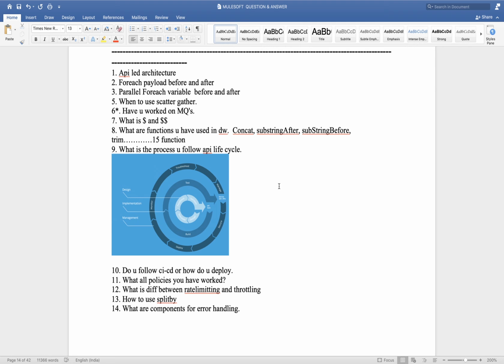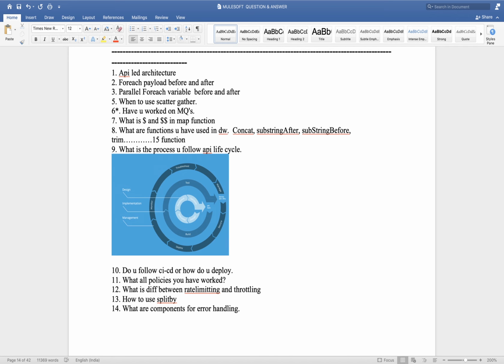What is dollar and double dollar? This value will change from scenario to scenario. Generally, let me make it specific: can anyone tell me what is dollar and double dollar in the map function? Key value.